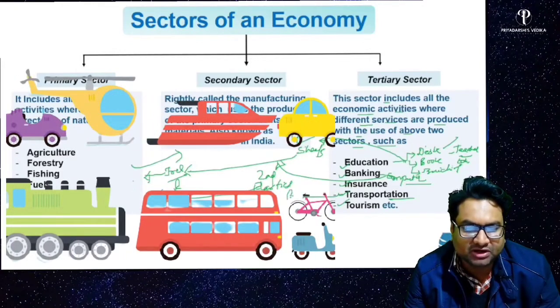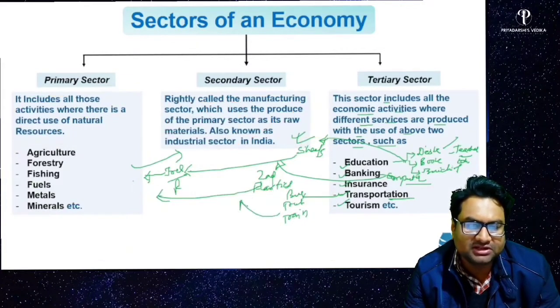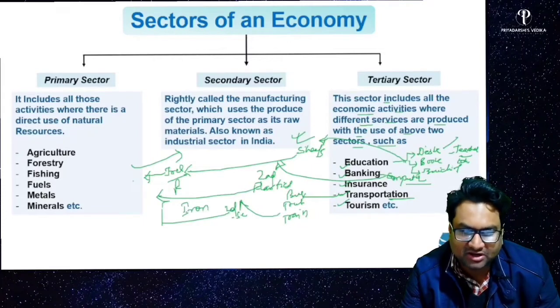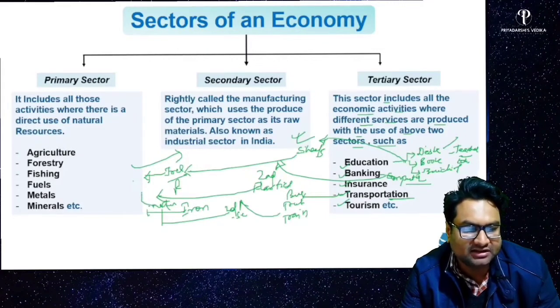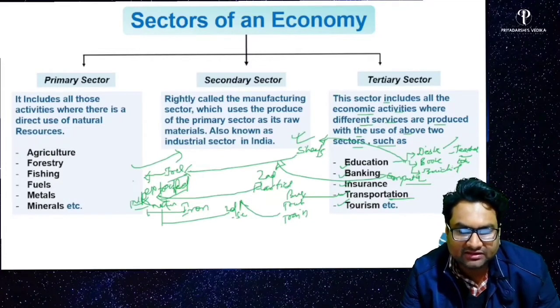Transportation, you use bus, truck, train, that is produced by the secondary sector, okay. But these are made of iron, and this iron is naturally occurring, and it is extracted by natural process. These are extracted from the natural resources, right? So you can interlink all those things.